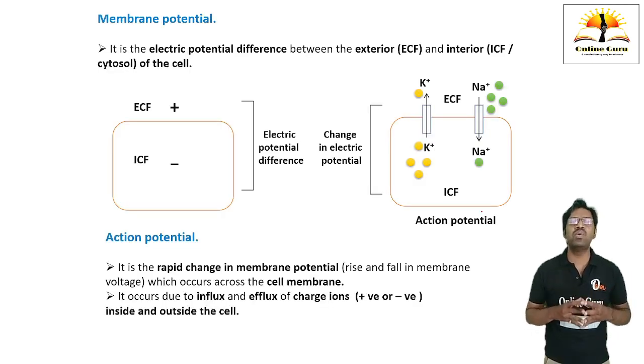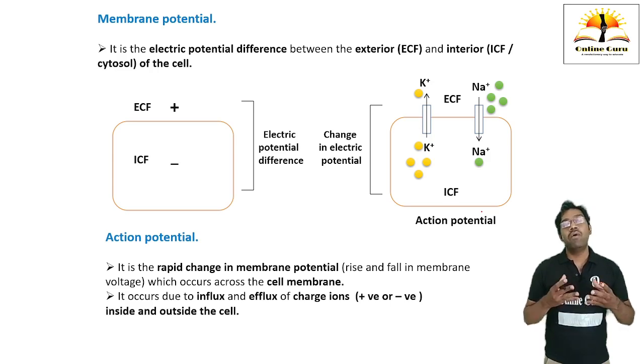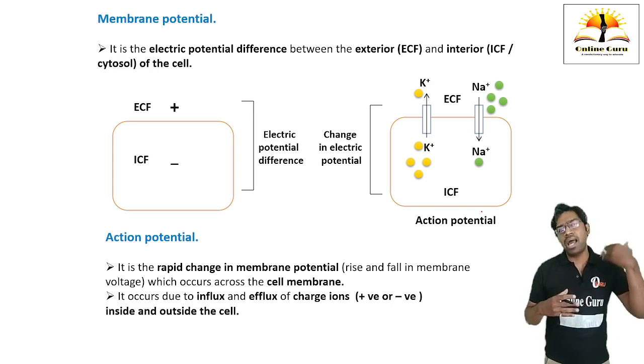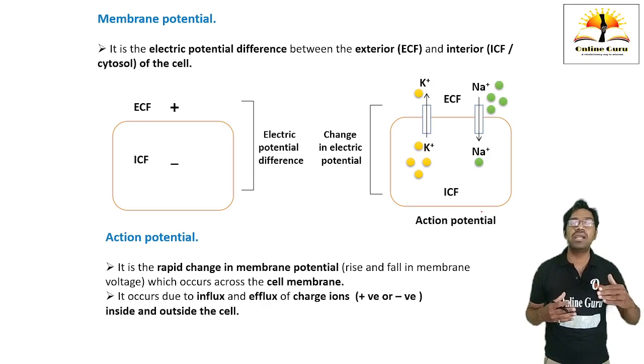Next point is what is membrane potential. First of all, we are going to discuss what is membrane potential before going for the action potential. It is the electrical potential difference. See what electrical potential difference exists in the cell. कोई भी सेल रहेगा ना, उसके बाहर का जो चार्जेस रहते हैं और उसके अंदर के जो चार्जेस रहते हैं वो टोटली डिफरेंट रहते हैं. मोस्टली सेल के बाहर जो ECF है उसमें पॉजिटिव चार्जेस रहते हैं और सेल के अंदर नेगेटिव चार्जेस रहते हैं.